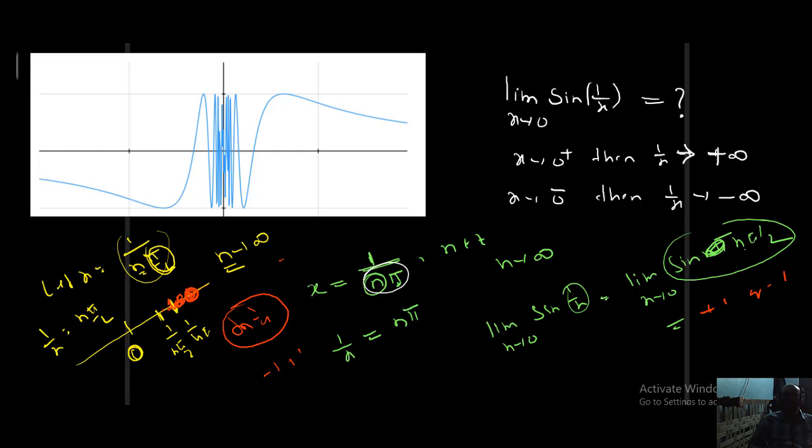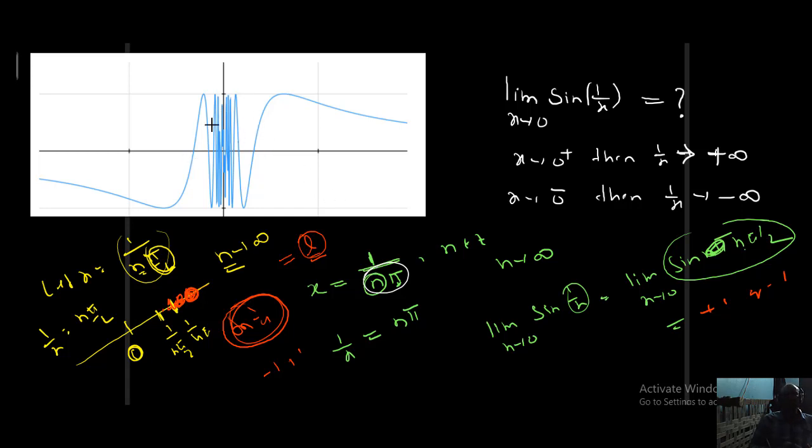It should not change; it should be tending to a particular value. If x is approaching 0, then sin 1 by x should tend to L only. If x is nearer to 0 and sin 1 by x is tending to L, then I can say that as x tends to 0, sin 1 by x tends to L only. But what is happening in this example? Sin 1 by x is oscillating between minus 1 and 1. It is not giving a particular value. If x is approaching 0, sin 1 by x keeps oscillating between minus 1 and 1. That's why you can say the limiting value of the function does not exist.